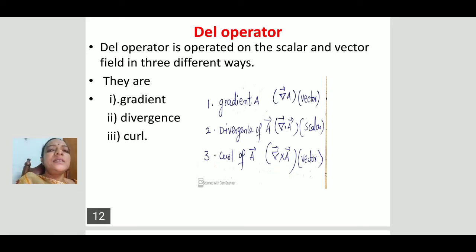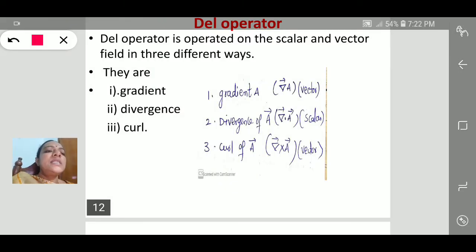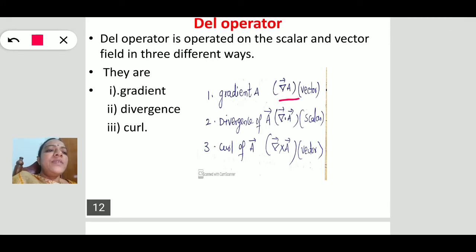Similarly, there is another operator, the del operator, nabla. Del can operate on vectors as well as scalars. If del operates on a scalar, we get a vector. That is known as the gradient.